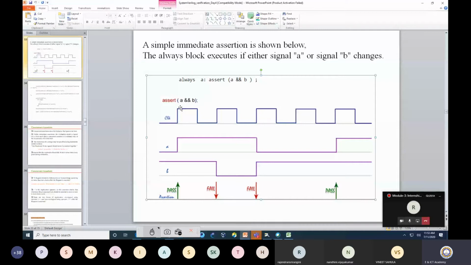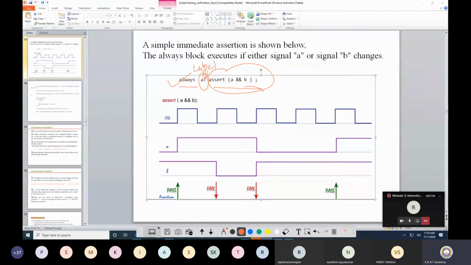Now there is a clock, one signal A, and one signal B. Now what am I trying to do? I am trying to find out, always is one statement, and this A dot is actually the name of the assertion. You do not have to worry about that. This is actually an always block. In an always block I am defining an assertion, so that this particular assertion will be evaluated always. This is just a label of an assertion, so it can be anything. You can even write your name.